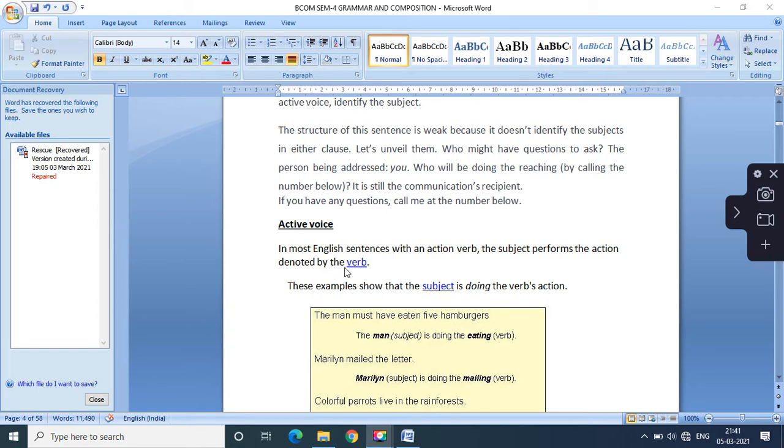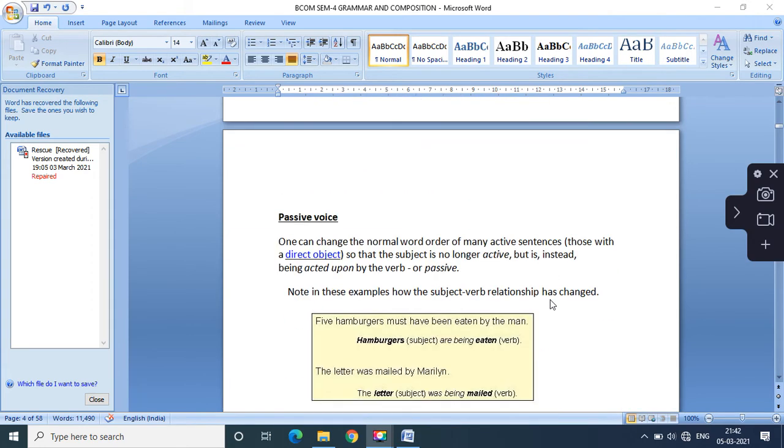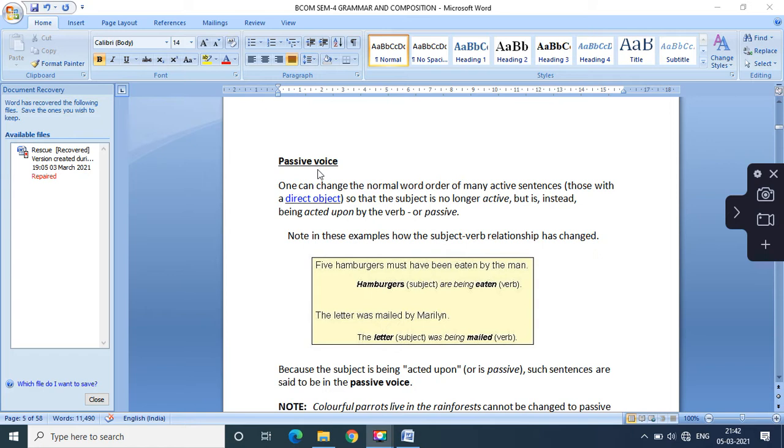Then we saw in detail what is active voice. Subject performs the action, which is denoted by the verb. That is said to be active voice. In the active voice we need subject, verb and object. To convert it into passive we require all these three elements in the active, and only then are we able to convert it into passive. We saw these different examples. Then we have understood about passive voice.